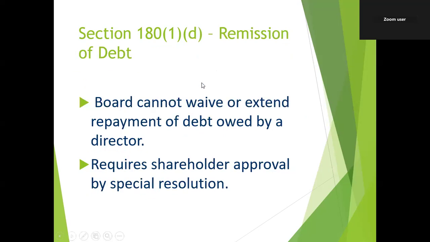Then remission of debt due from director. This is Section 180, subsection 1D. The board cannot waive or give more time for repayment of any debt owed by a director without a special resolution.